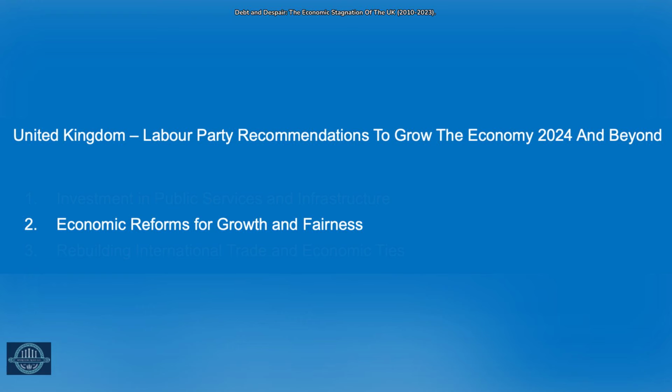Boost productivity and skills development. Labour has proposed measures to enhance productivity through increased funding for skills training, apprenticeships, and technological innovation. This would involve partnerships between government, educational institutions, and businesses to ensure that the workforce is equipped for high-skill, high-wage jobs. Industrial strategy. Labour is expected to emphasise industrial policy that supports key growth sectors such as technology, manufacturing, and green industries. This strategic approach would aim to diversify the economy and reduce over-reliance on the financial sector.